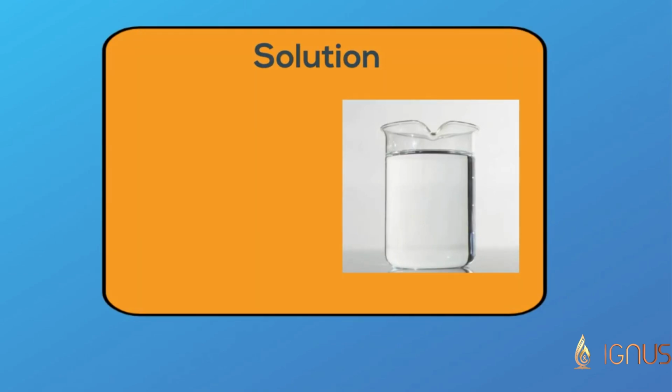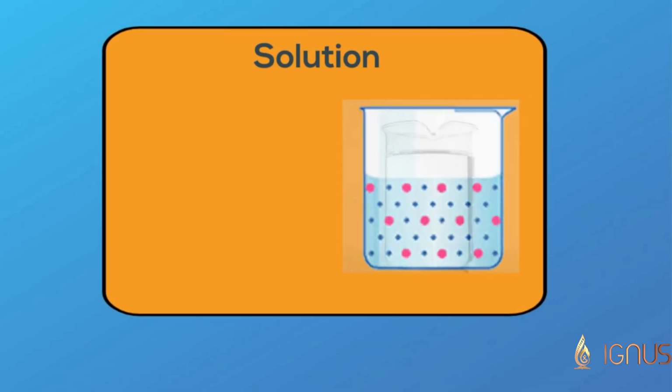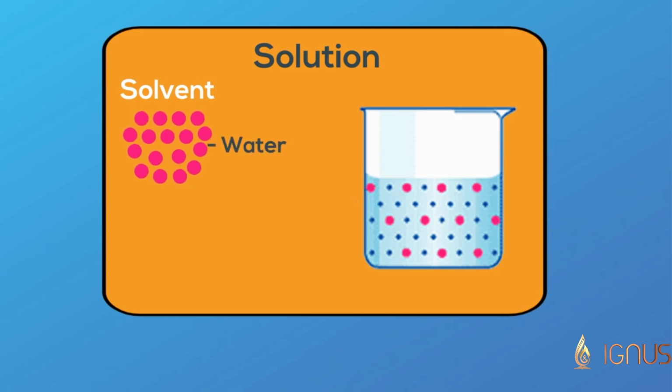Solution is a homogeneous mixture of two or more substances. For example, lemonade, soda water, etc. The component that is present in large amount is called a solvent, and the component that dissolves in the solvent is called the solute. For example, in salt water, salt is the solute and water is the solvent.